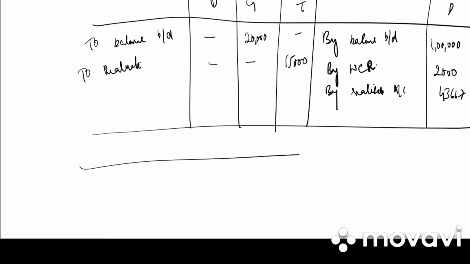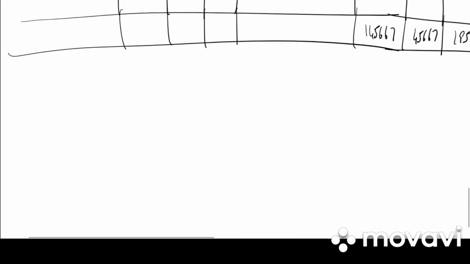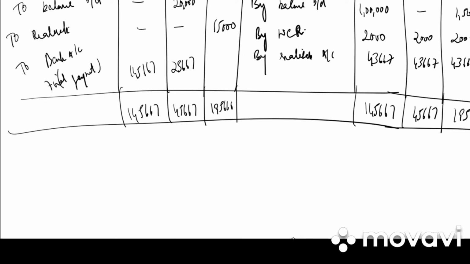Next we need to tally our partners capital account. Which side is more? Our credit side total is more, 1,45,667, 45,667, 1,95,666. Same total we write on the debit side. Then we have to bank account, in bracket final payment, 1,45,667, 25,667, 1,80,666.